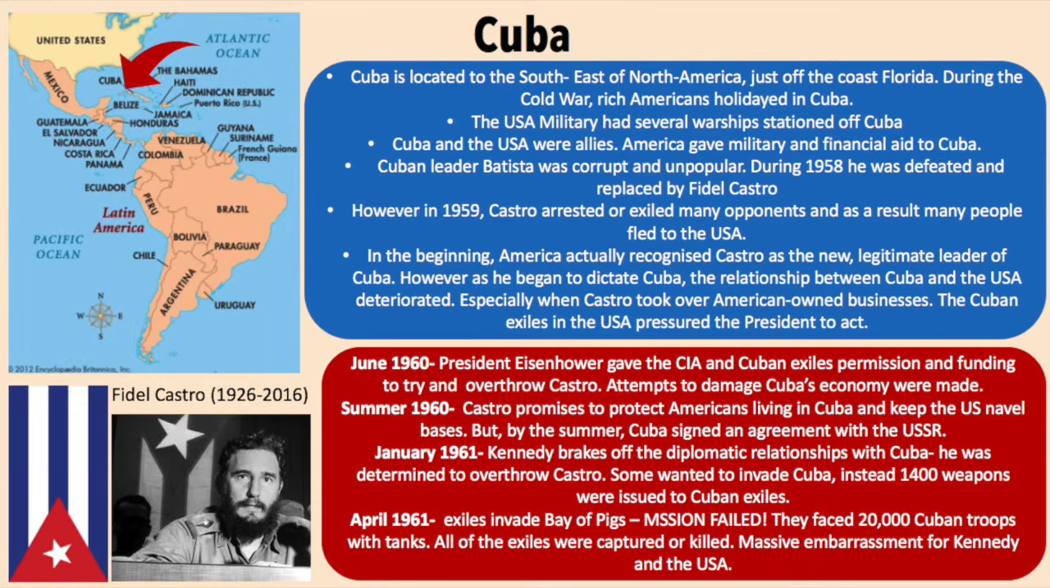Some wanted to invade Cuba. Instead, he issued 1,400 weapons to Cuban exiles. In April of 1961, the exiles invaded the Bay of Pigs. This mission failed. They faced 20,000 Cuban troops with tanks. All of the exiles were captured or killed. This was a massive embarrassment for Kennedy and the United States of America.